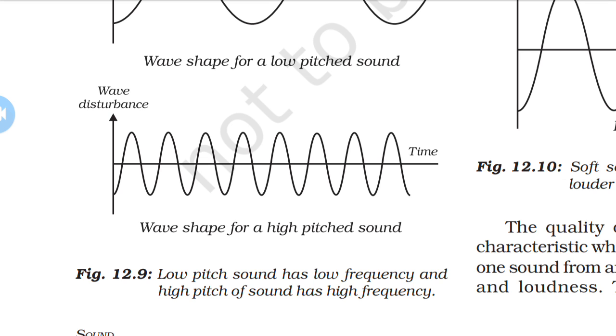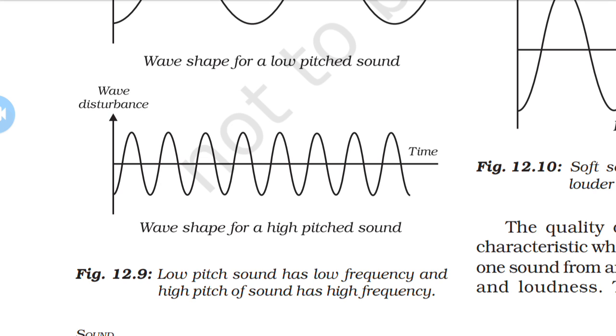The magnitude of the maximum disturbance in the medium on either side of the mean value is called the amplitude, capital A. The SI unit of amplitude is the meter.